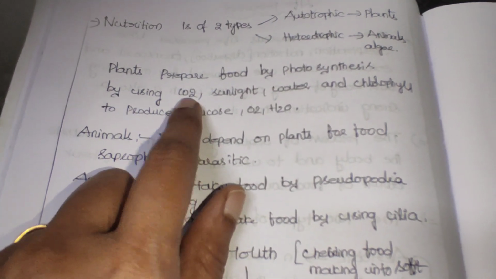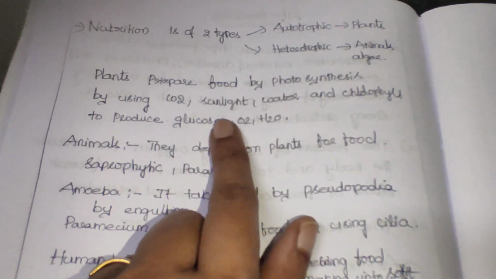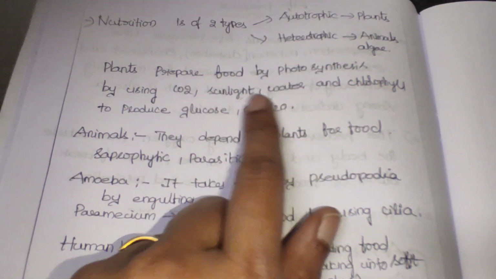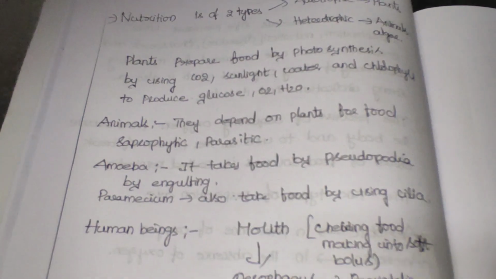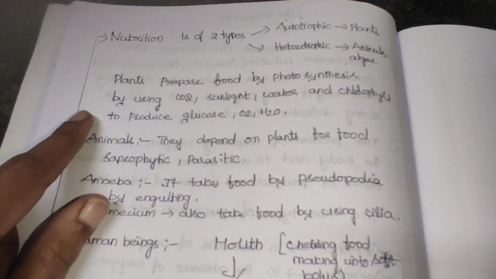So the carbon dioxide which is taken from the stomata and the sunlight, the chlorophyll will trap the sunlight and convert it into chemical energy, and the water is used in this process. In this, glucose is produced and oxygen is released. As a byproduct, water is also released. So like this, the nutrition takes place in plants.